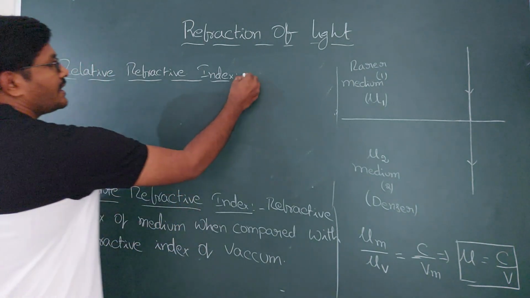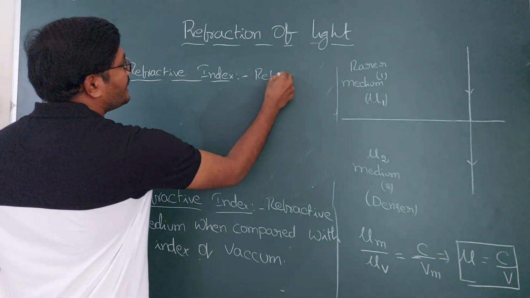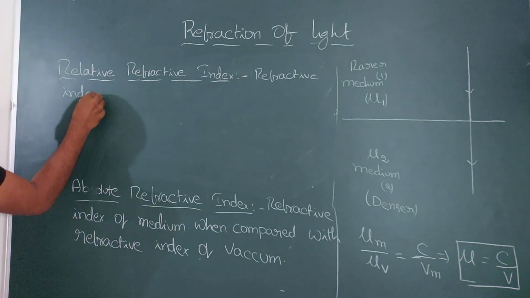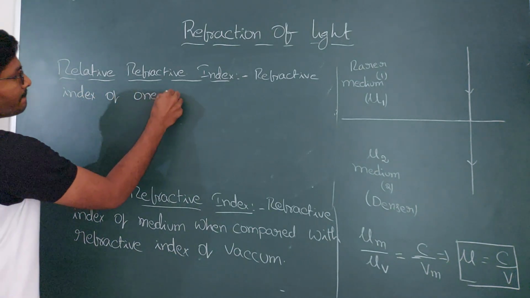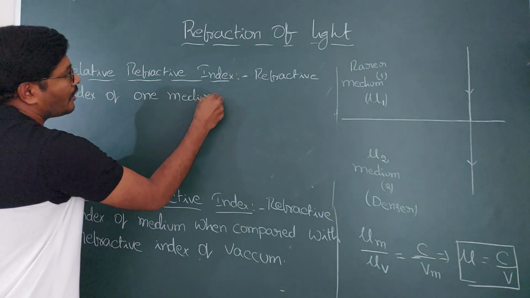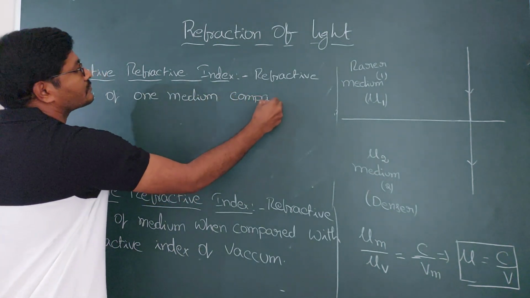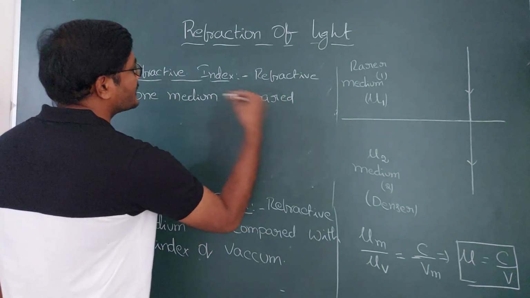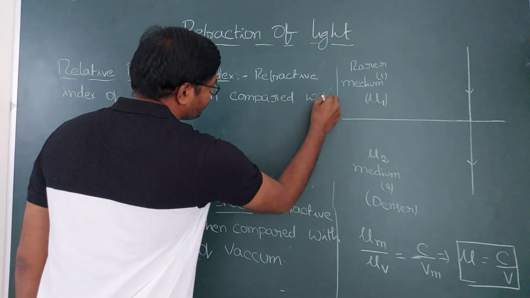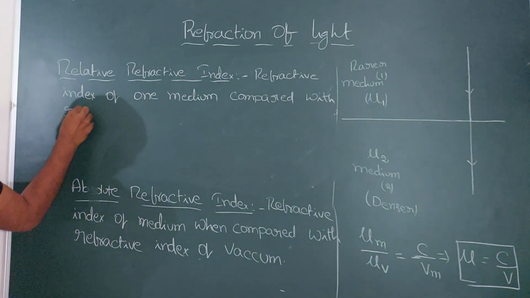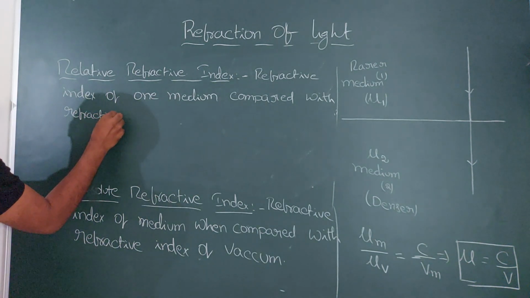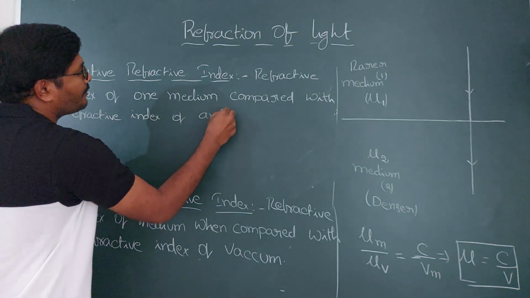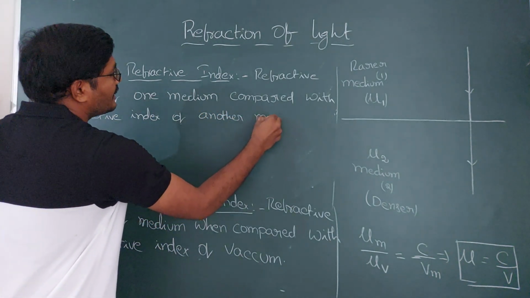So the refractive index of one medium compared with the refractive index of another medium, this type of comparison is called a relative refractive index.